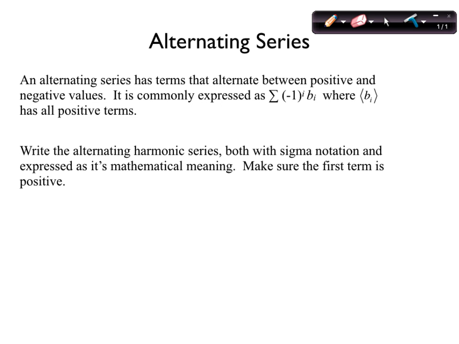Okay? So I want you to write the alternating harmonic series. Use sigma notation, and express it in the easiest possible way. Do it so that the first term is positive. I want you to write out both the sigma notation and its meaning in the simplest possible terms, the alternating harmonic series. And make sure.